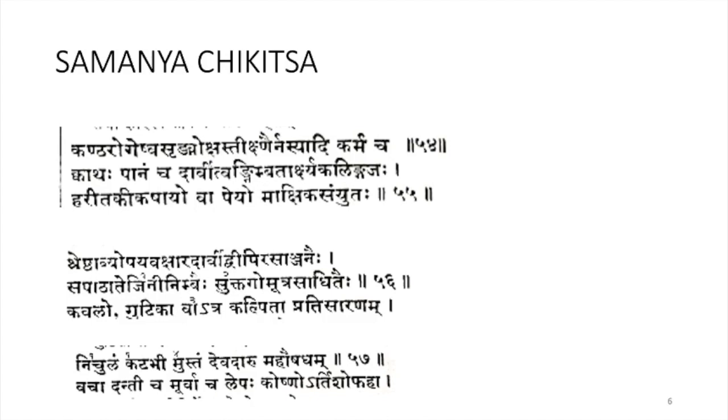Here Acharya mentioned two Kashayas. First, Darvi Twak Nimba Tarksha Kalingaja Kashaya can be given, or Haridra Kashaya can be given, and it can be mixed with honey. So first Acharya mentioned Rakta Moksha, then Tikshna Nasyadi Karma, then Kashaya for Panam, either Darvyadi Kashaya or Haridra Kashaya along with honey. Shreshta Vyosha Evakshara